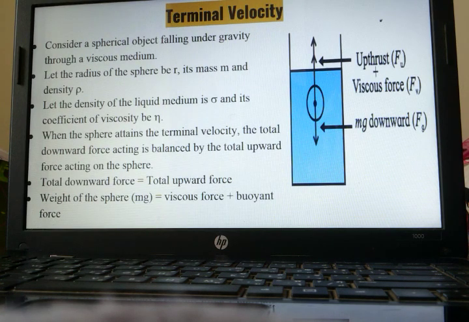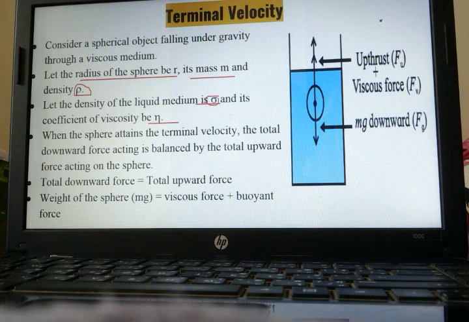Now, the radius of the sphere is r, its mass is m, and the density of the sphere is rho. Now, the density of this liquid. Over here, we have to consider two densities. One, the density of the sphere, another, the density of this liquid medium. The density of the sphere is rho, and the density of this liquid medium is sigma. And the coefficient of viscosity of this liquid is eta.